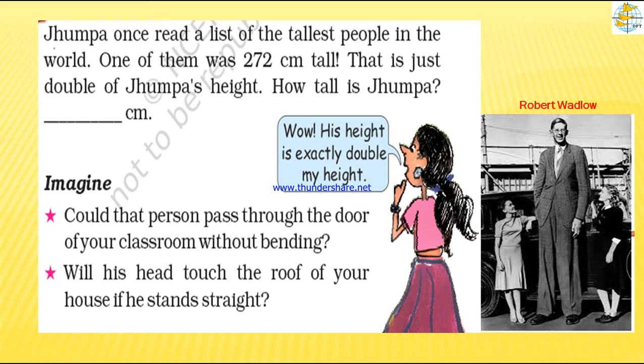So one of the persons, the tallest person, has a height of 272 centimeter. The person is Robert Wadlow. You can see the person, dear. See how tall he is, and his height is 272 centimeter. And what are they telling? That is just double of Jumpa's height. So double of Jumpa's height means just divide by 2, because she will be shorter than the tallest person.